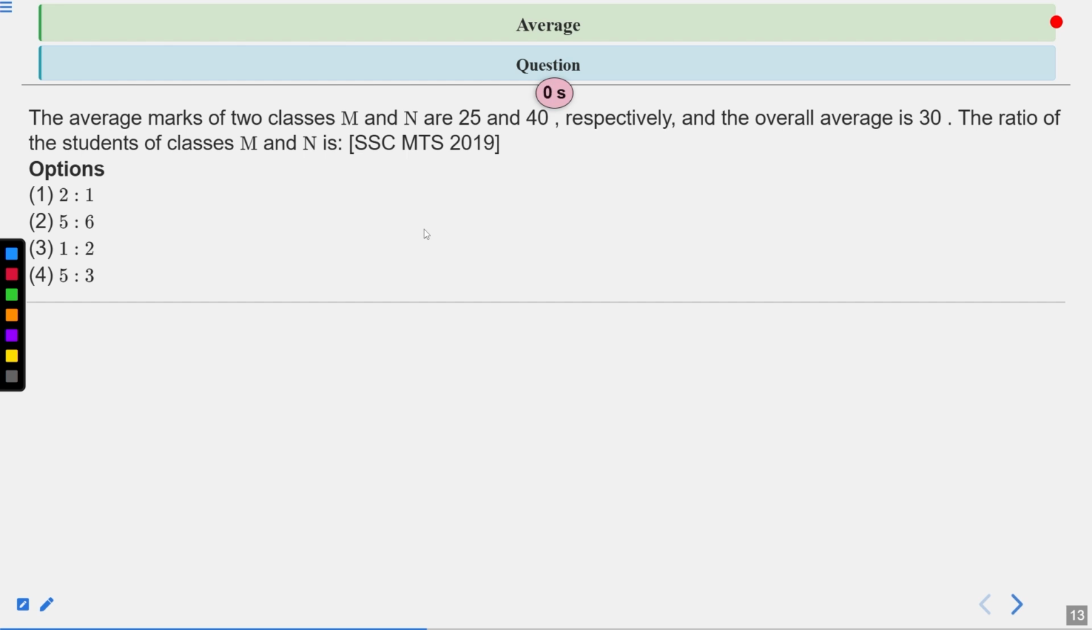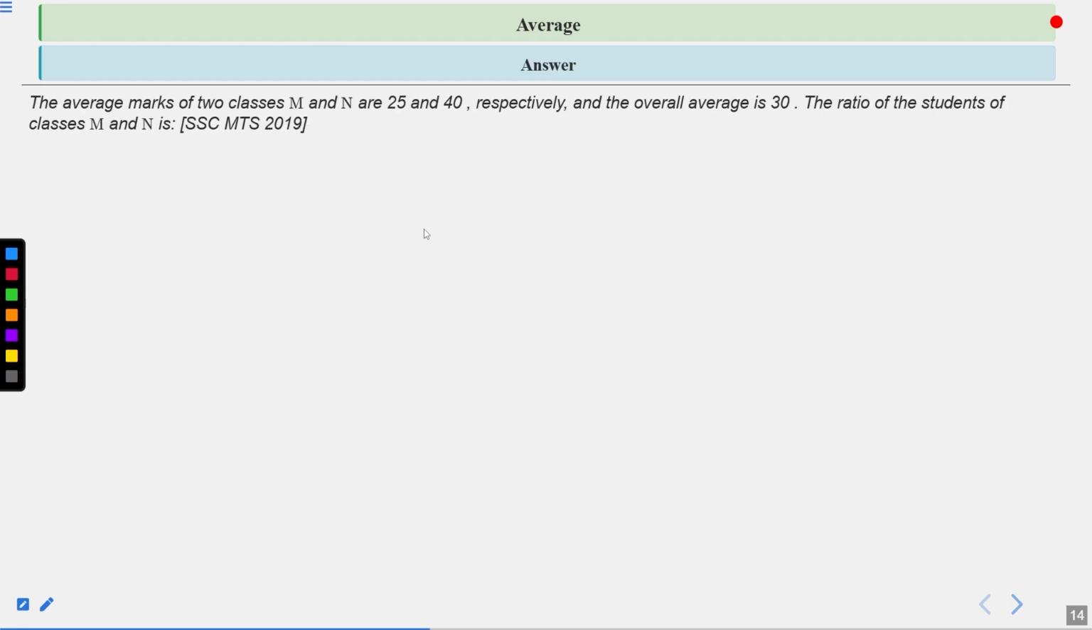Now time's up. Let's see the solution of this question. So the average marks of two classes M and N are given, which are 25 and 40 respectively, and the overall average is also given, which is 30. So we need to calculate the ratio of the students in classes M and N. So applying the average formula, we make the ratio of students. So the correct answer of this question is the first one, which is 2:1. Now see the detailed solution of this question.